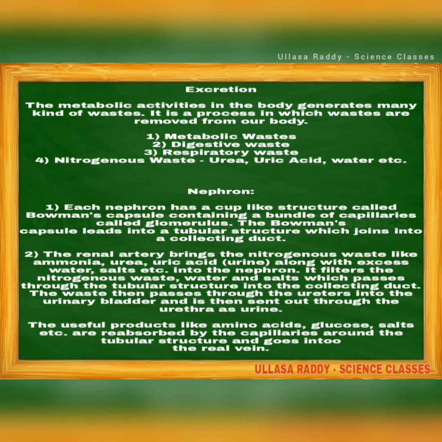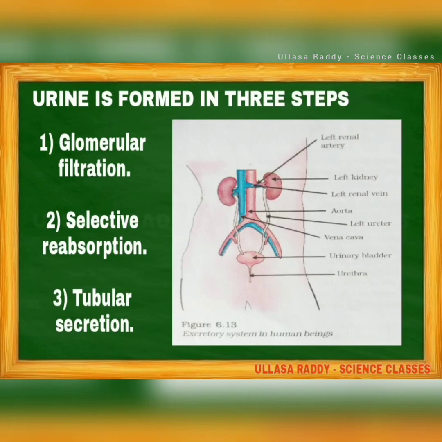And there are minute structures inside the kidney called nephrons. So let us know about the nephron. Urine is formed in three steps, that is, how urine is formed in a kidney: first glomerular filtration, then selective reabsorption, then tubular secretion.